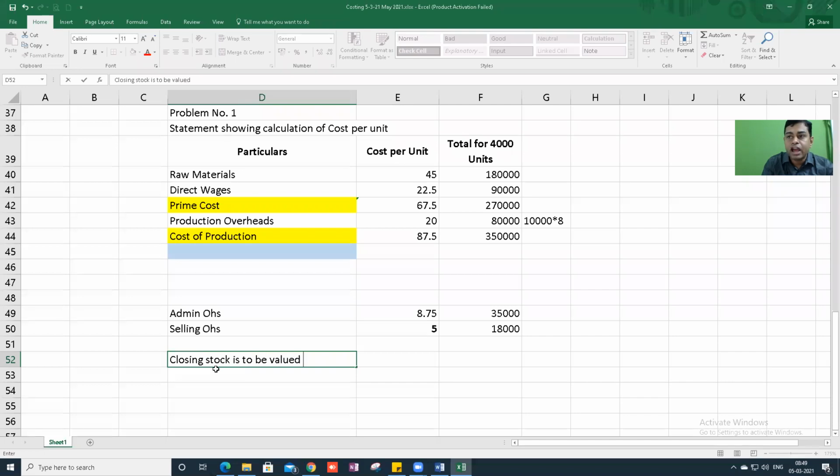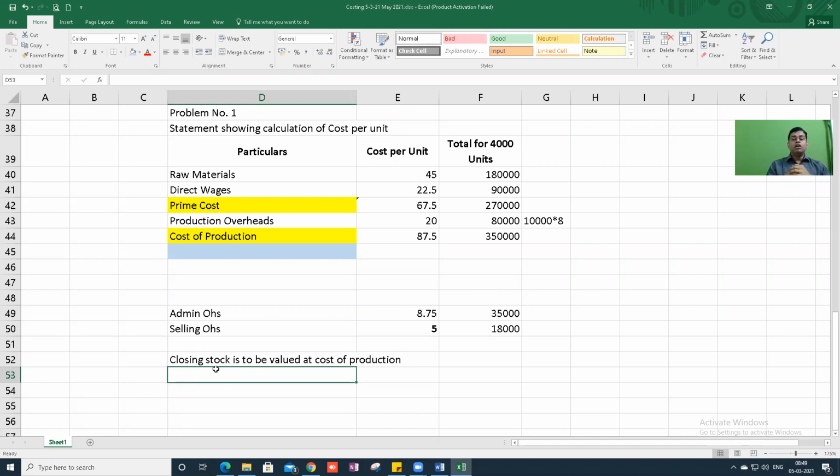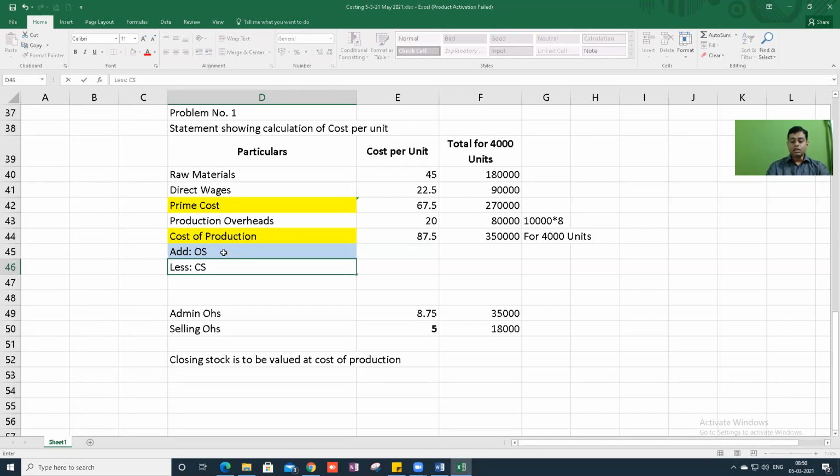Closing stock is to be valued at cost of production. Basics. So this line is basically for 4,000 units, but I sold only 3,600 units. So there is a closing stock of 400 units. So we need to add opening stock less closing stock from here.